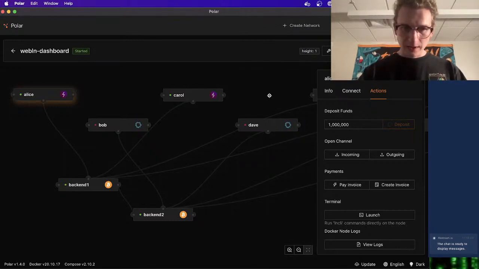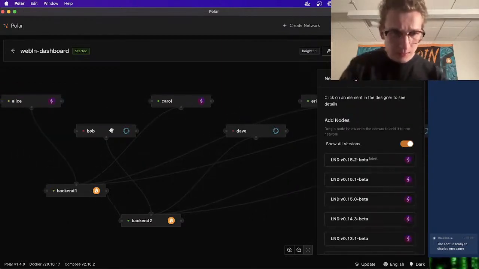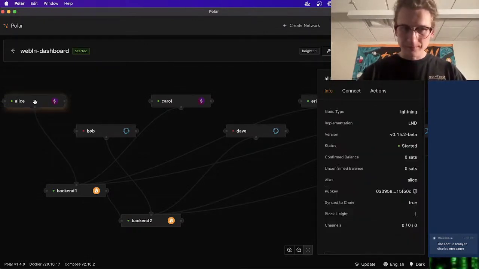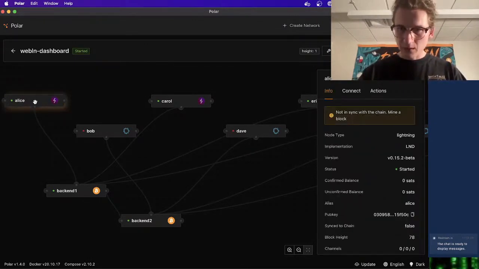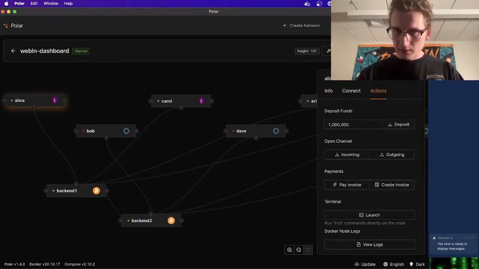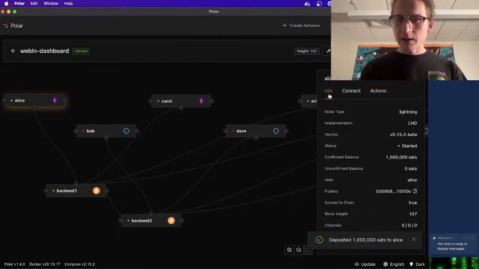Oh, it looks like our Core Lightning nodes are down. That's okay. I think I have too many networks on my Polar at this point. Not in sync with the chain, minor block. Jump to block 97. That's interesting. Okay, there we go. Deposit 1,000,000. Sweet, so Alice should have 1,000,000 sats.